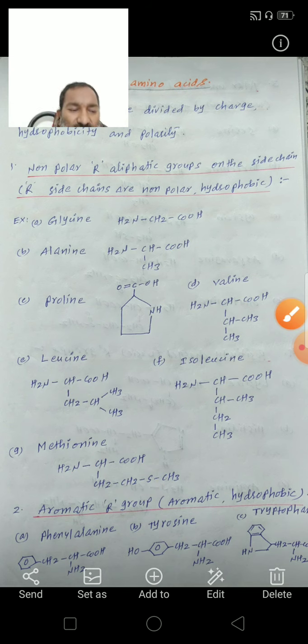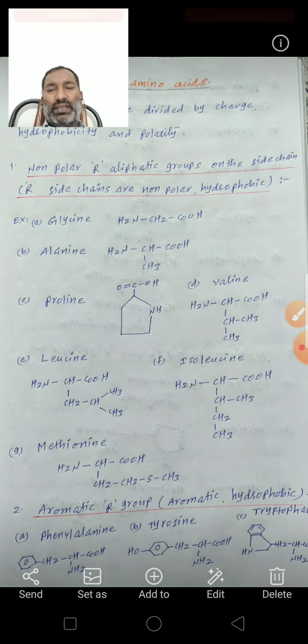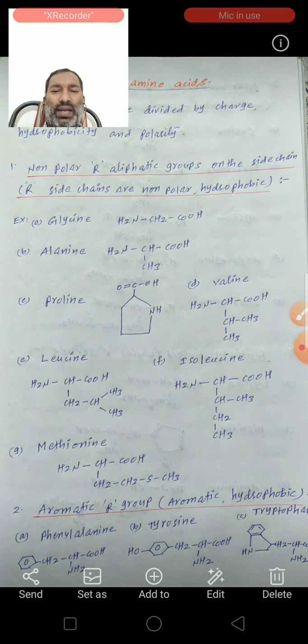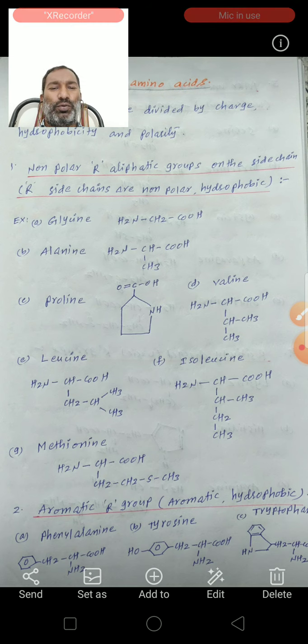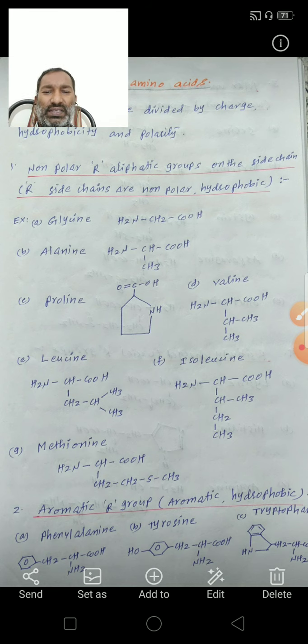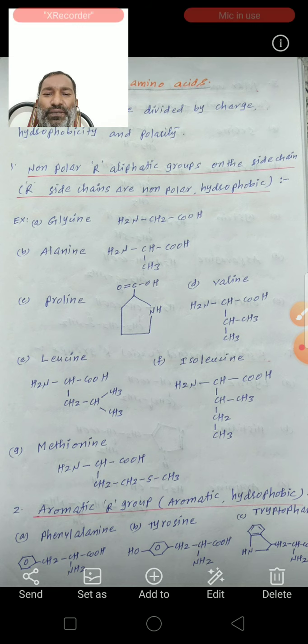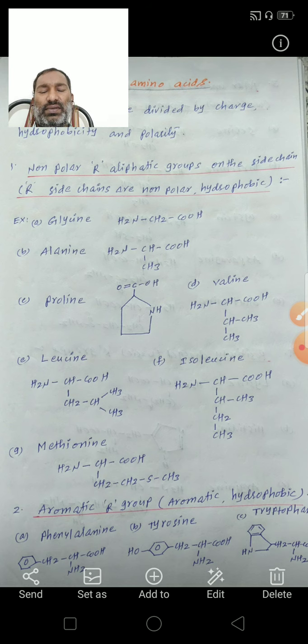Next, the second one is the aromatic R group. So here the R side chain contains an aromatic hydrophobic group. See the example: phenylalanine. Here Ph CH2, CH, COOH, NH2.